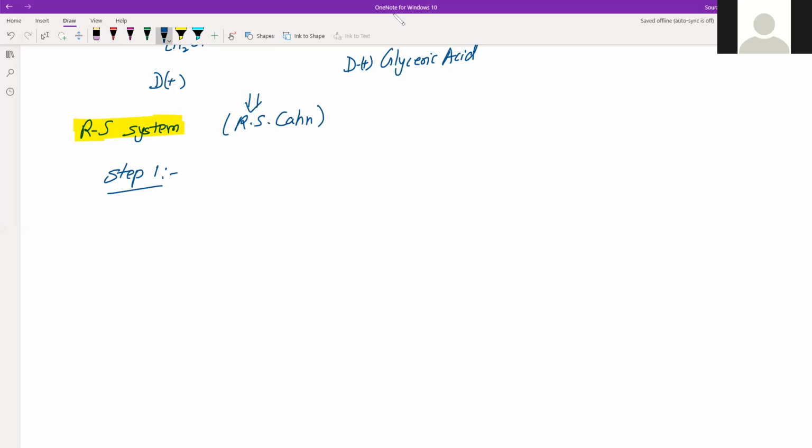So first we do that, and then we assign priority to these 4 different groups. Since the 4 groups are different, there won't be any tie in ranking. So be sure about that. The 4 groups will have 4 different ranks, so a priority number like 1, 2, 3, 4 is assigned to each of the 4 atoms.